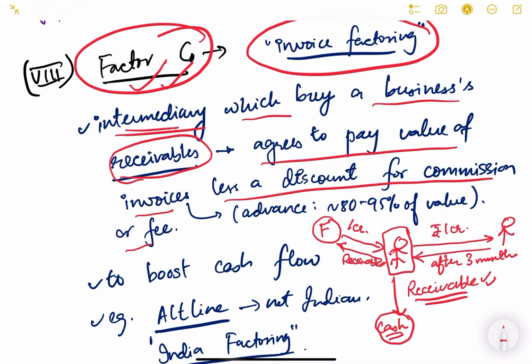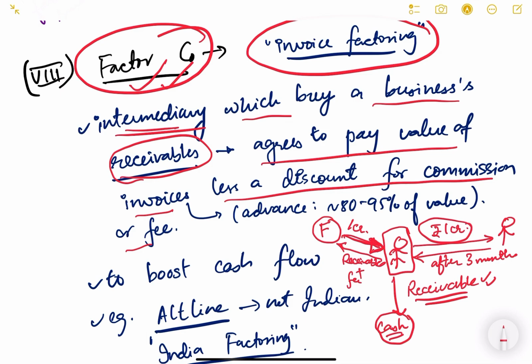I will buy your receivables and I will charge you some fee also, some fee or some commission. So this is how this factoring company will do the business. It is a kind of intermediary. It will buy this business receivable. It agrees to pay the value of invoices. This is 1 crore rupees. I will pay you the value of that invoice.